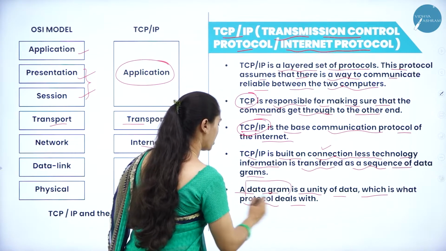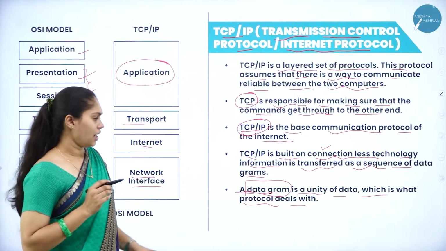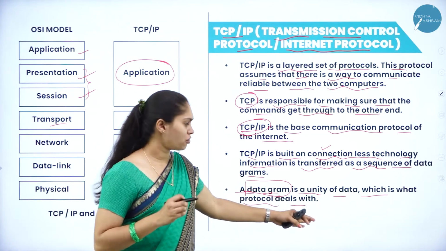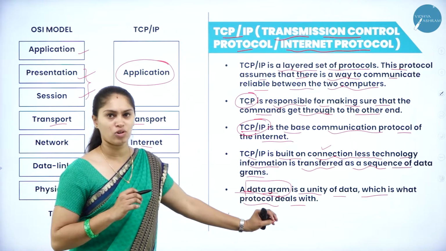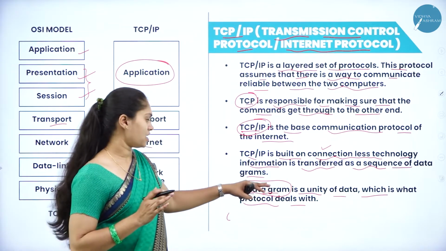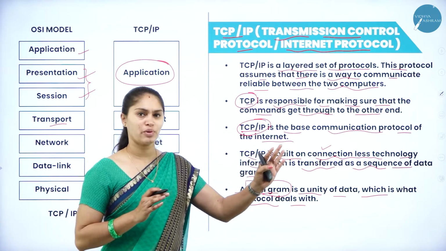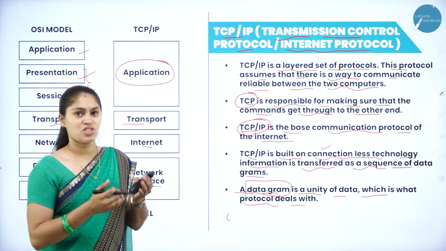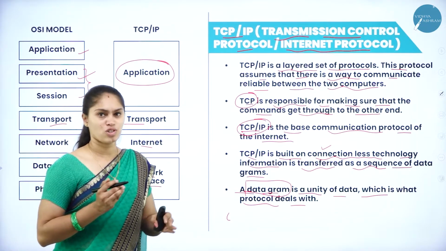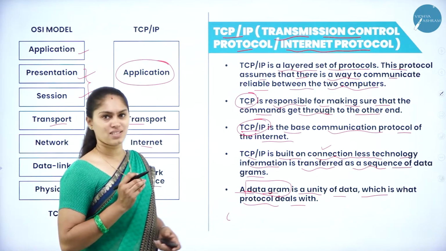So you can see the definition of datagram here. It is a collection of data that this protocol wants to share or deal with. There will be a sequence of datagrams, and each datagram holds some data and information which needs to be sent from source to destination without missing anything.